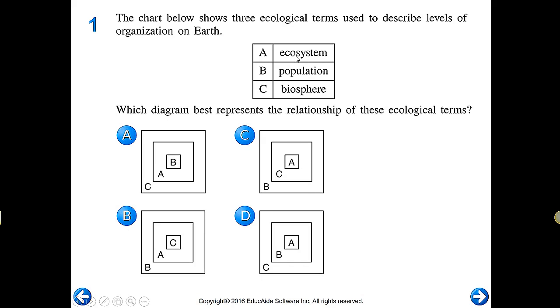So just a reminder, a population is a group of organisms of the same species. An ecosystem is all the living biotic and non-living abiotic. And the biosphere is the area in the earth that contains life. So we're going to make this, I'm assuming, smallest to biggest. So we're looking for B on the inside, and then A, and then C. This one is the correct answer.